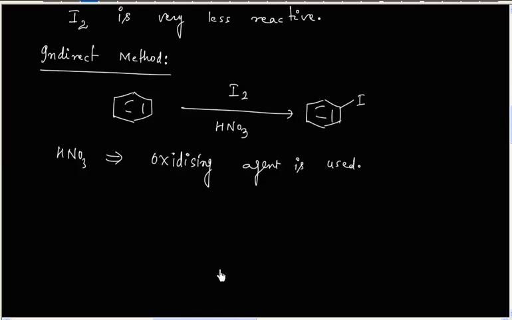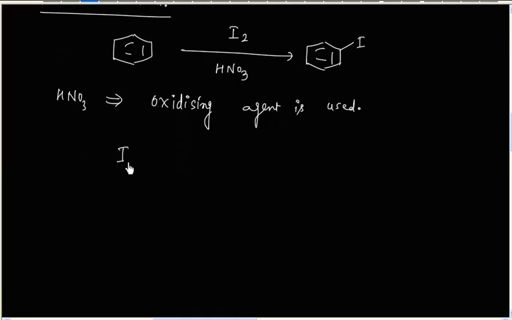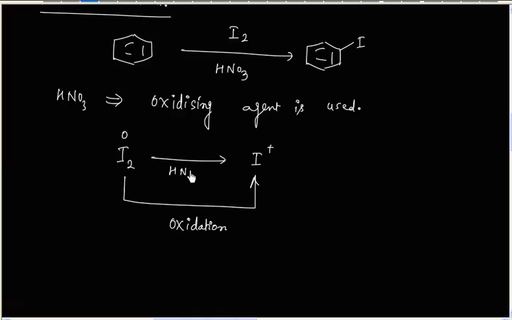And basically what this oxidizing agent does, this converts I2 to I+. Iodine has 0 oxidation state and here it has +1 oxidation state. So this is oxidation. And to do this oxidation, we require an oxidizing agent, HNO3.